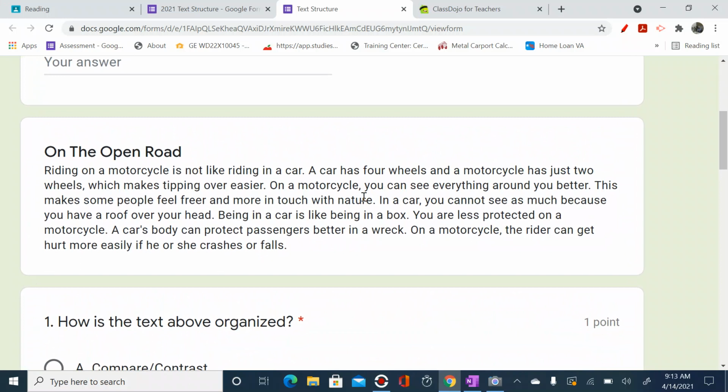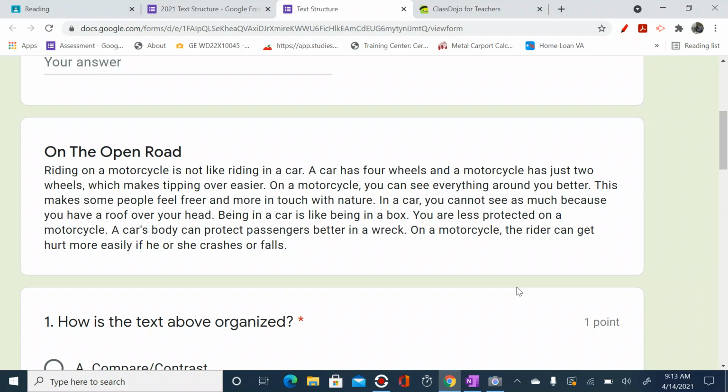Riding on a motorcycle is not like riding in a car. A car has 4 wheels, and a motorcycle just has 2 wheels, which makes tipping over easier. On a motorcycle, you can see everything around you better. This makes some people feel freer and more in touch with nature.